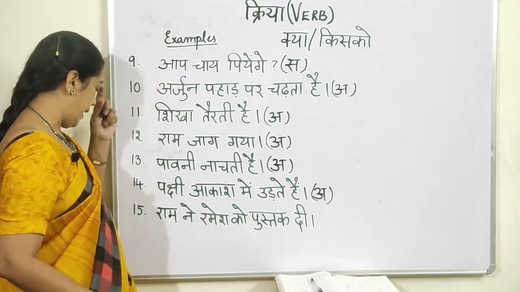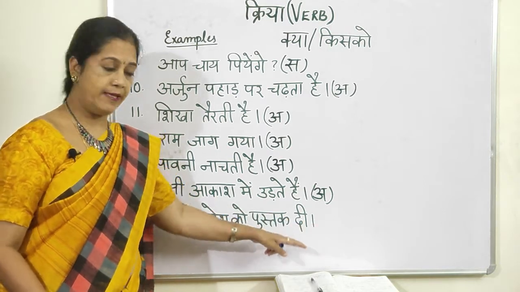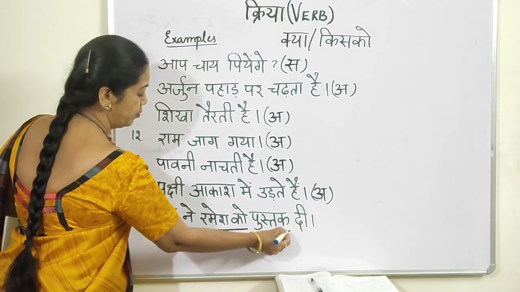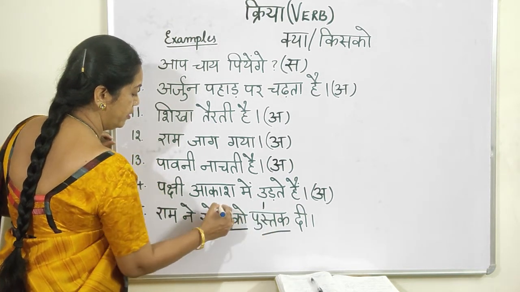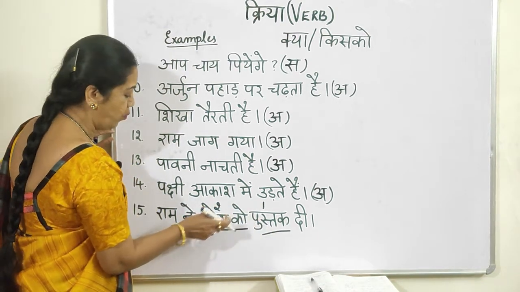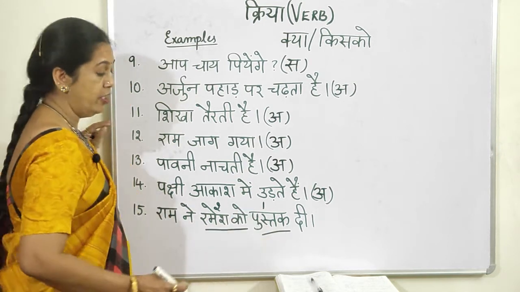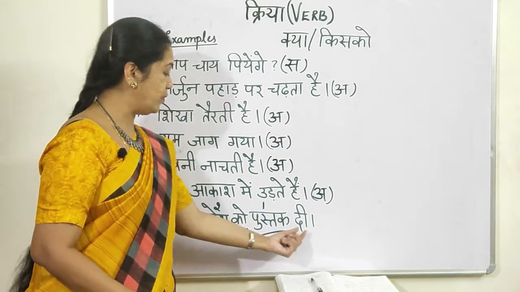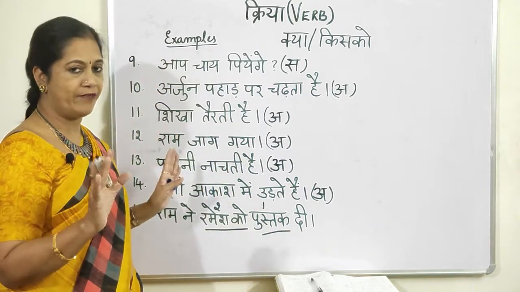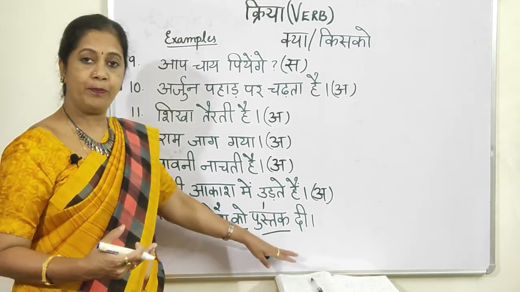Now the last one, Ram ने रमेश को पुस्तक दी. Now see here, रमेश को, पुस्तक. So 1, 2. One is a direct object, one is an indirect object. One is a living thing, one is a non-living thing. So always remember, I have done all this before itself, which is direct object and which is indirect object. Please watch those videos.